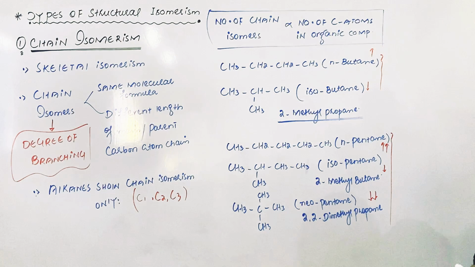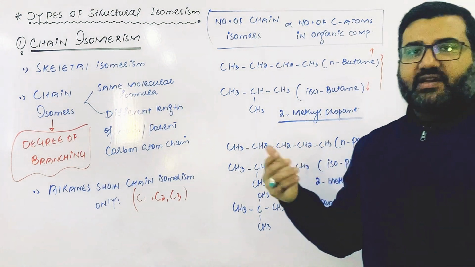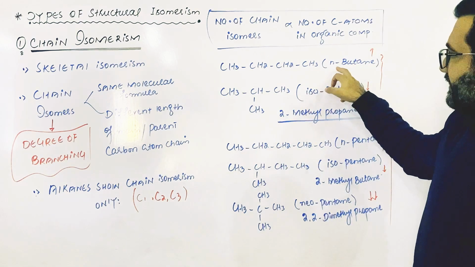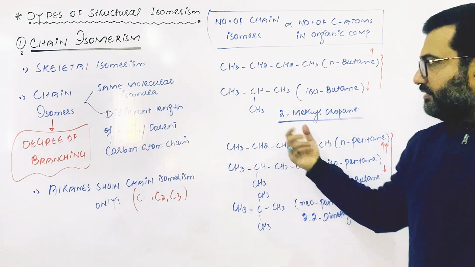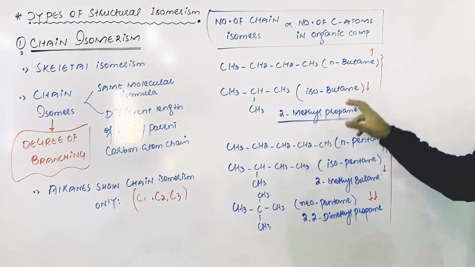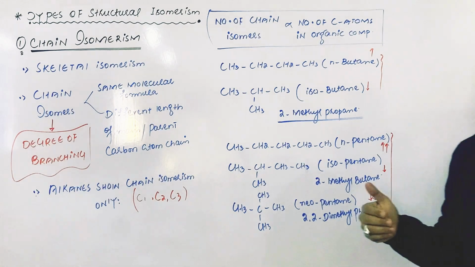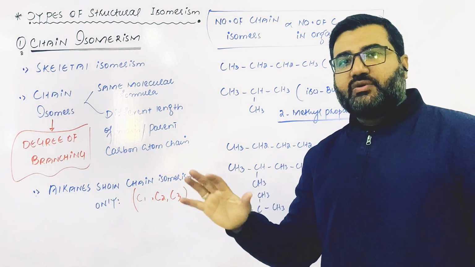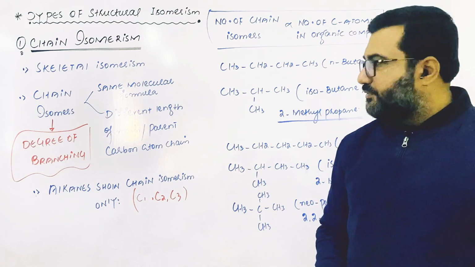But if you burn normal butane or isobutane, burning means combustion. On combustion, n-butane and isobutane both will produce CO2 and water along with heat. Similarly, n-pentane, isopentane and neopentane on burning also produce CO2 and H2O along with heat. Burning or combustion is an exothermic process.